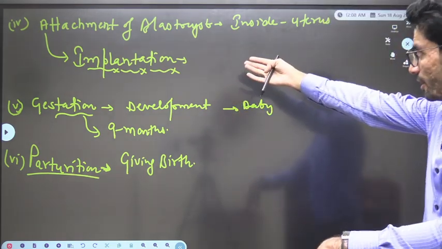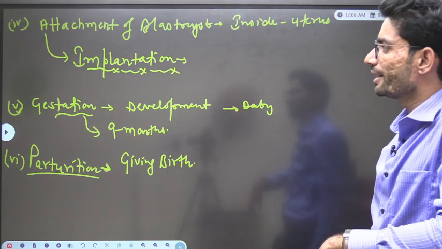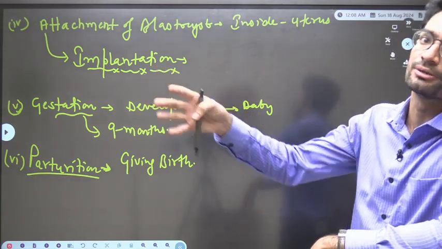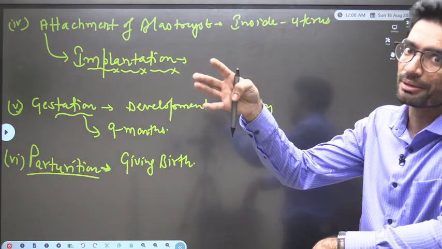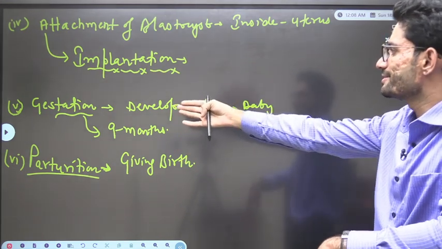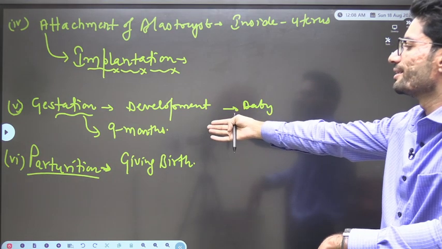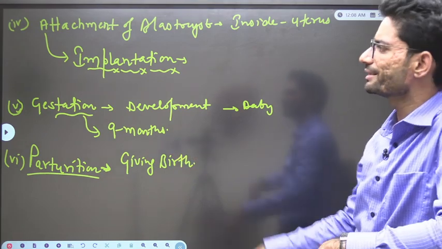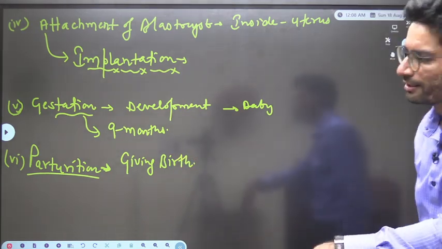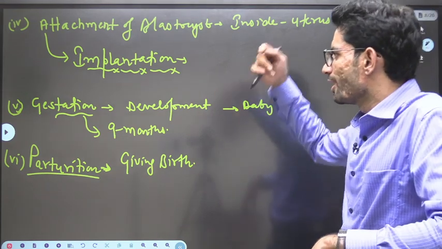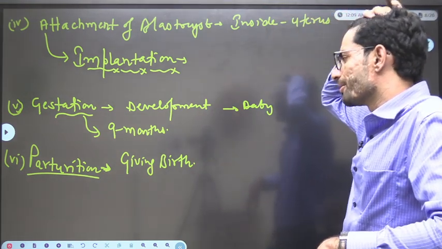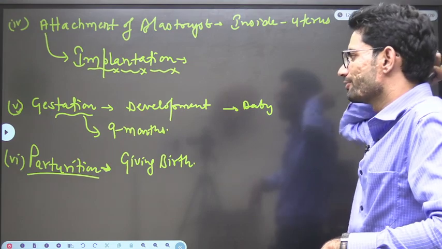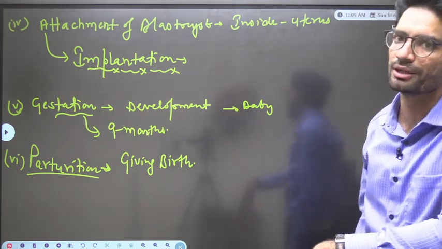After implantation of the blastocyst, we have the long gestation period, or the development phase of the baby. That gestation period is nearly 9 months in human beings. In different animals the gestation period may vary, correct? After completion of the gestation period, after the complete development of the baby inside the female body,